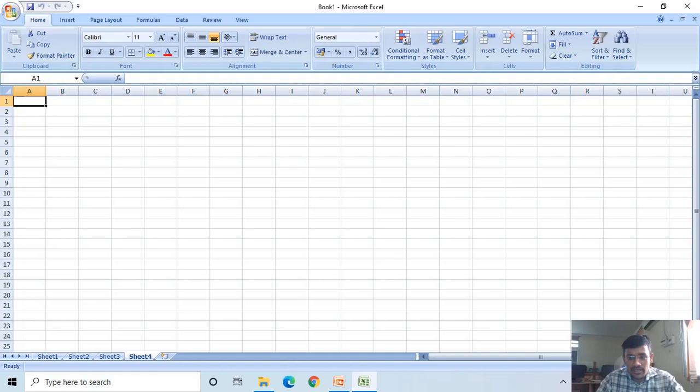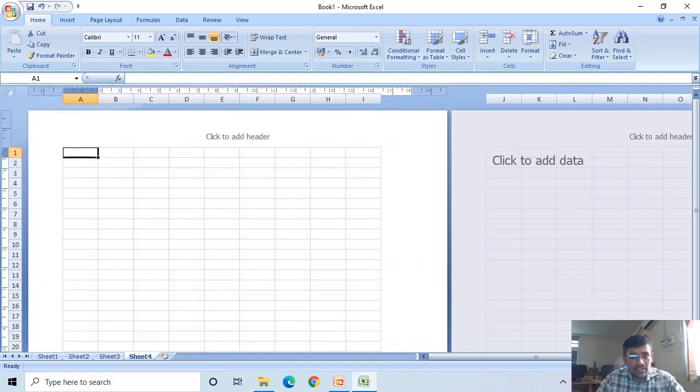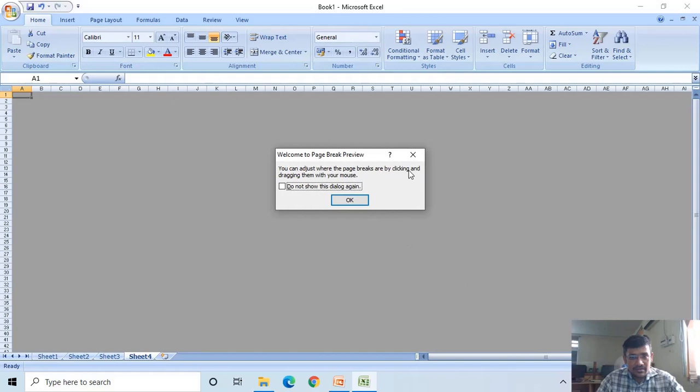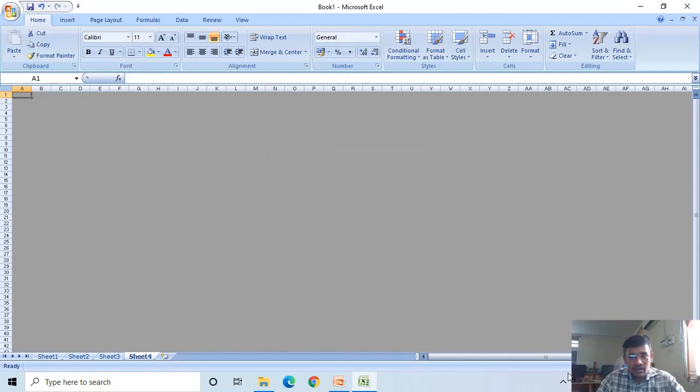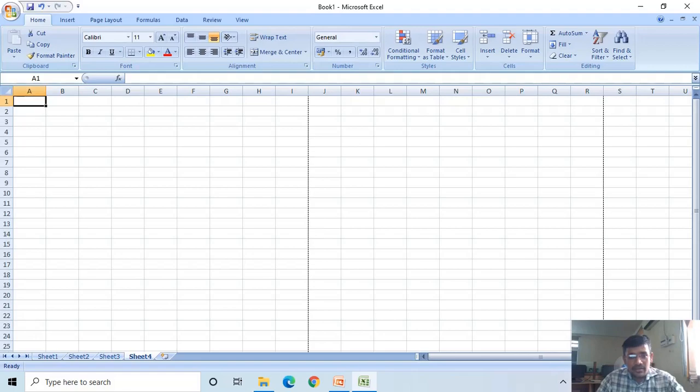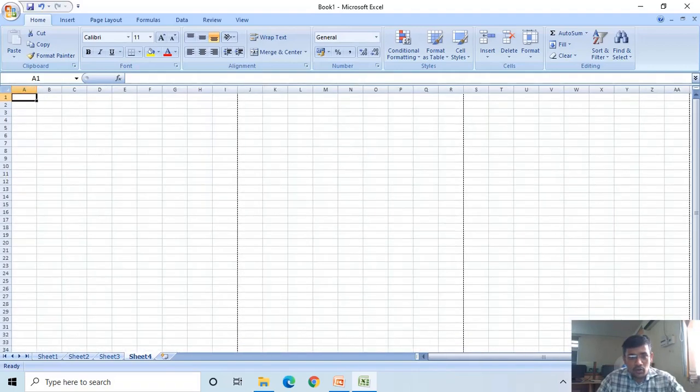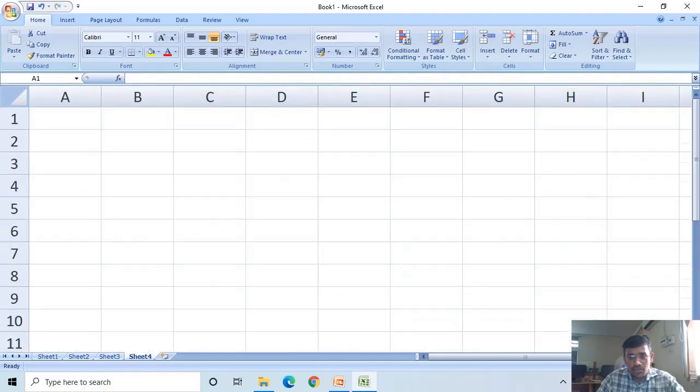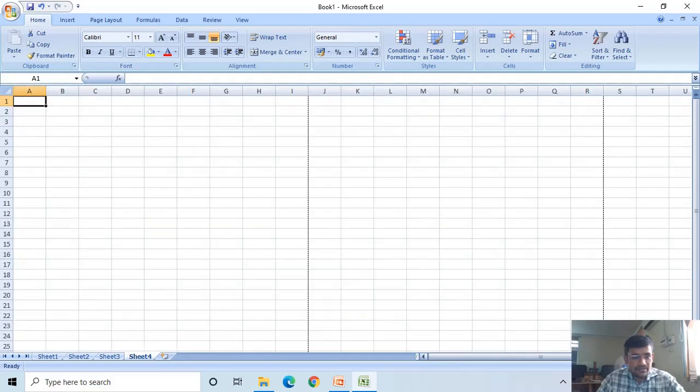Here the view buttons are there: normal view, page layout view. If you click on this one, it happened. Page break view, like this. These are the zoom controls to zoom in or zoom out the pages.